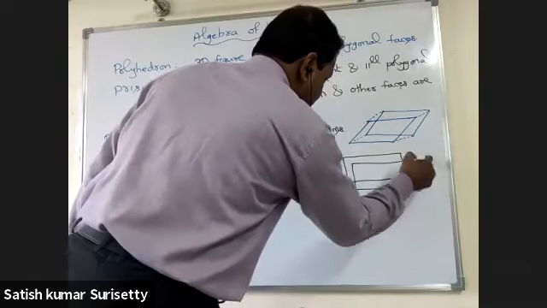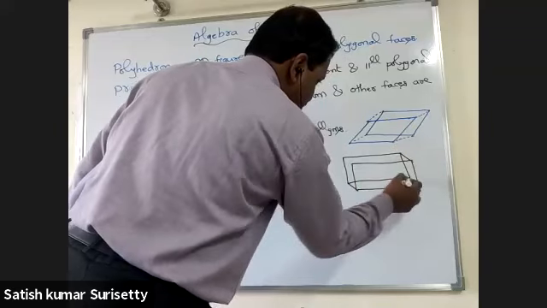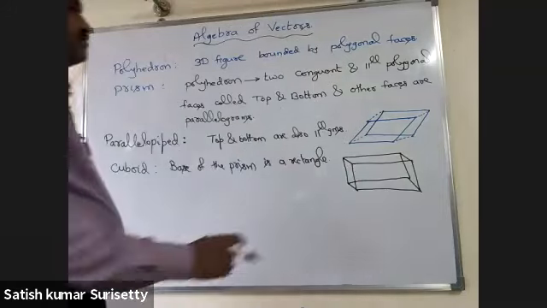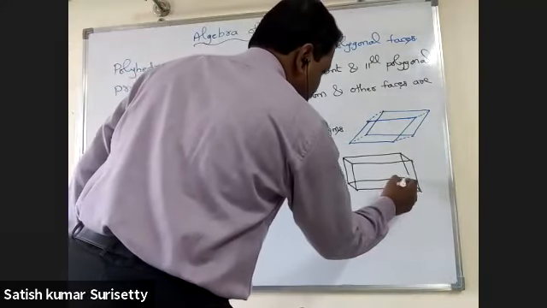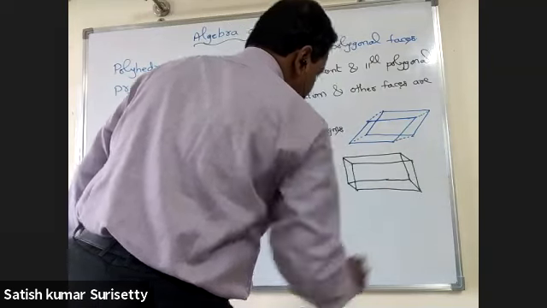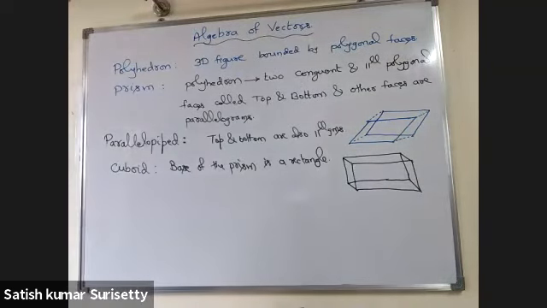Draw the figures also. That is, a cuboid has all faces as rectangles.